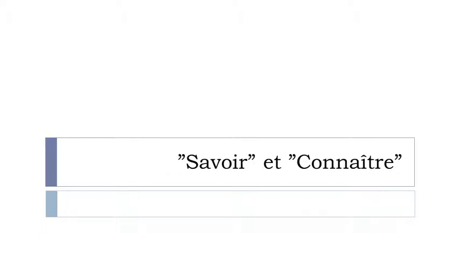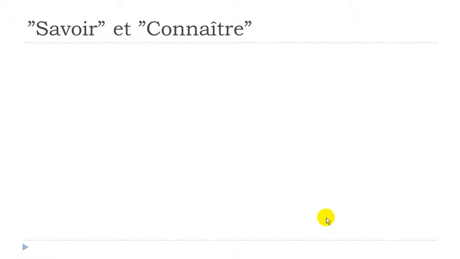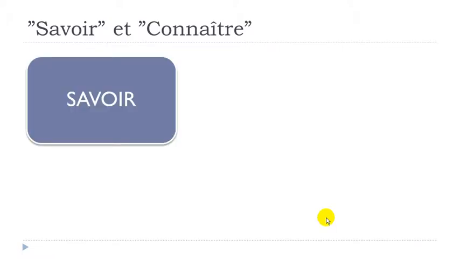In this lesson we'll have the pleasure to discover together two verbs. It's quite interesting because we've got first the verb savoir and then the verb connaître. If you want to translate that directly in English, basically they mean the same thing and would be translated with to know. So two verbs for the same meaning. What does it mean? It means that you will have two different uses of these verbs.